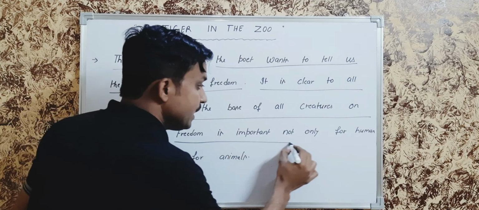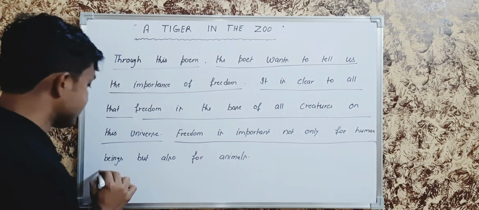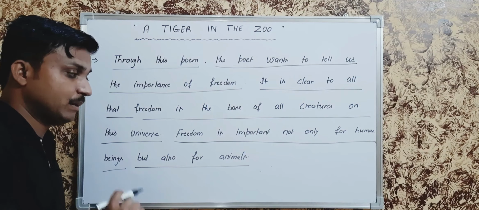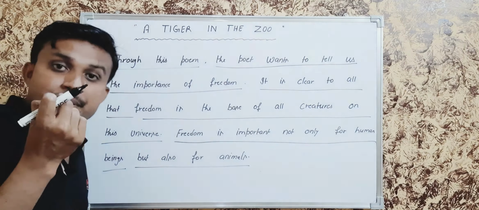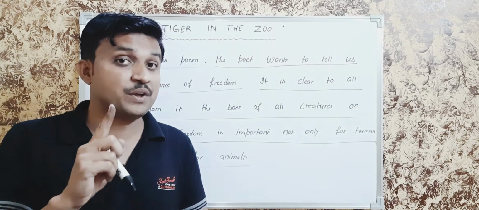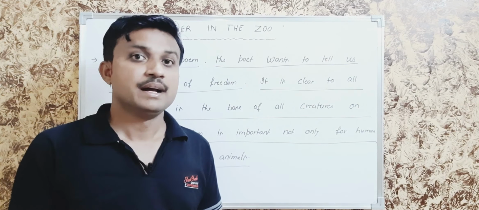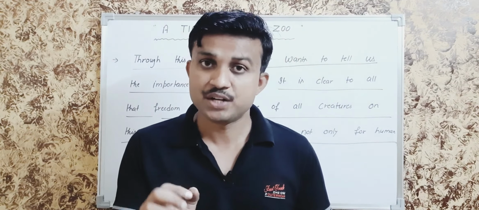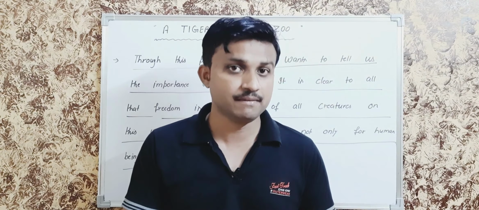Freedom is important not only for human beings but also for animals. At last, the poet is giving us the main point that freedom is important not only for human beings but also for animals. My dear scholars, it was the main theme and moral education that the poet has given us.